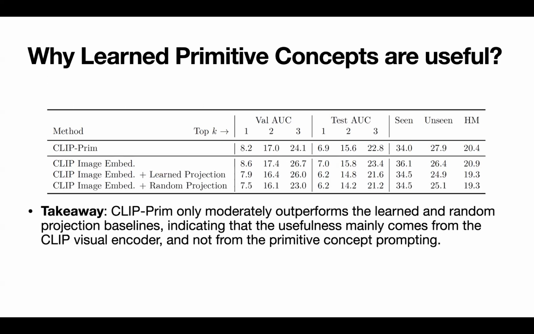Next, since concept prompting can be viewed as applying a projection matrix on the CLIP image embedding, we also consider two alternatives for the projection matrix used by ClipPrim. We explored a learned projection and a frozen random projection. As we can see here, ClipPrim only moderately outperforms the learned and random projection baselines, indicating that the usefulness mainly comes from the CLIP visual encoder and not from the primitive concept prompting.